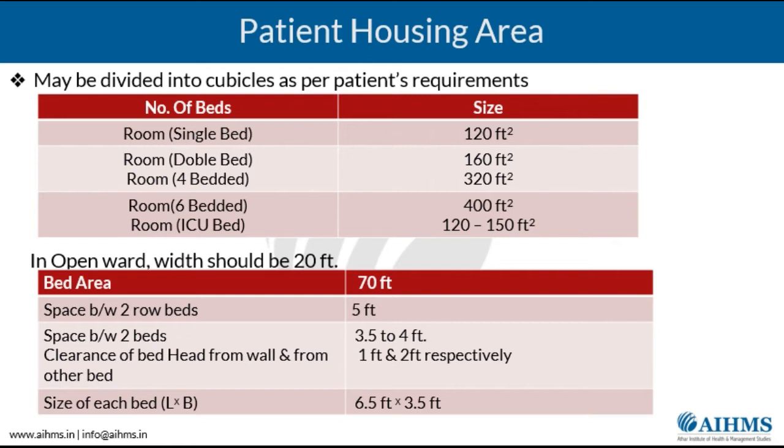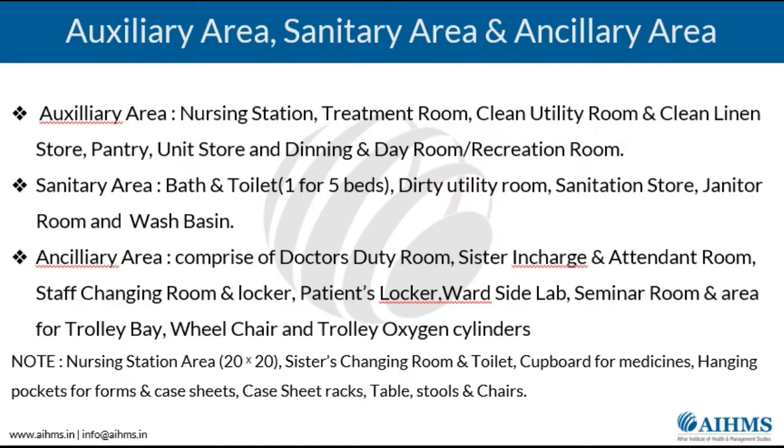Similarly, the clearance of the bed head from the wall, and from the other bed, can be from 1 foot to 2 feet. The size of each bed is usually 6.5 feet in length and 3.5 feet in width, so length into breadth is 6.5 into 3.5. So this is the usual calculation which is taken when you calculate a ward area.